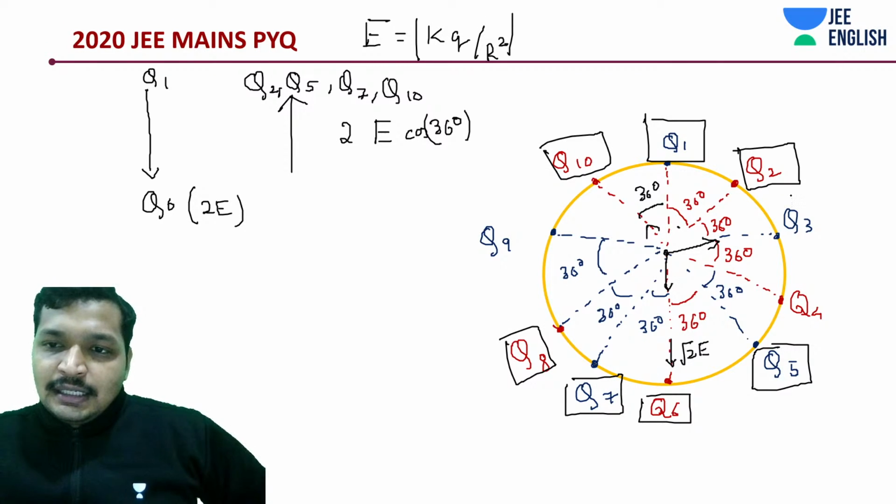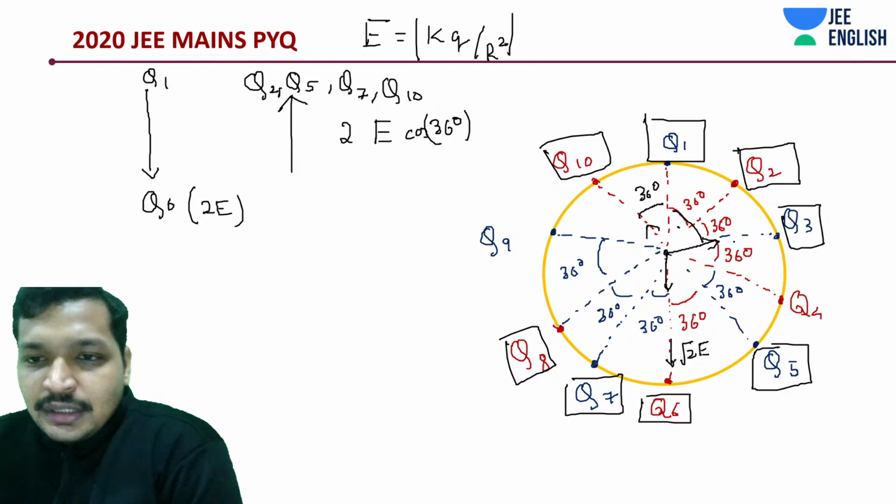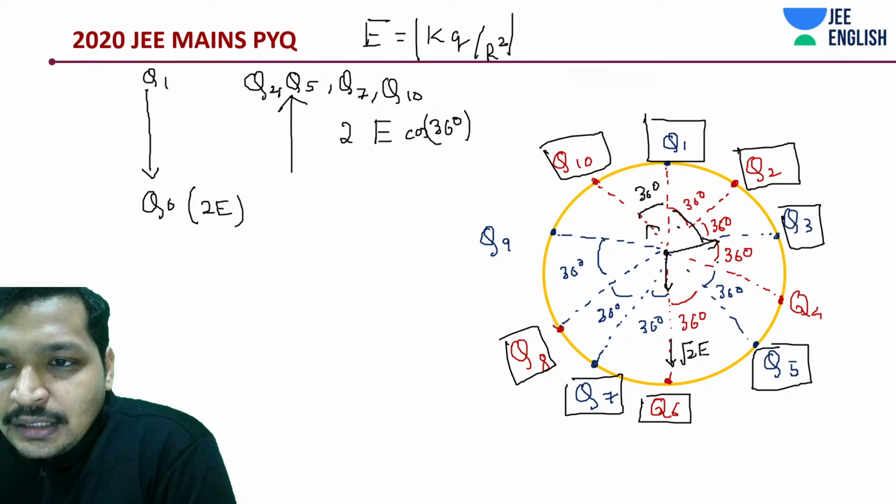Q8 and Q3 are going to be additive, at 72 degrees, 36 and 36. And similarly, there should be something around. This is Q3 and Q8, and we would be having something.